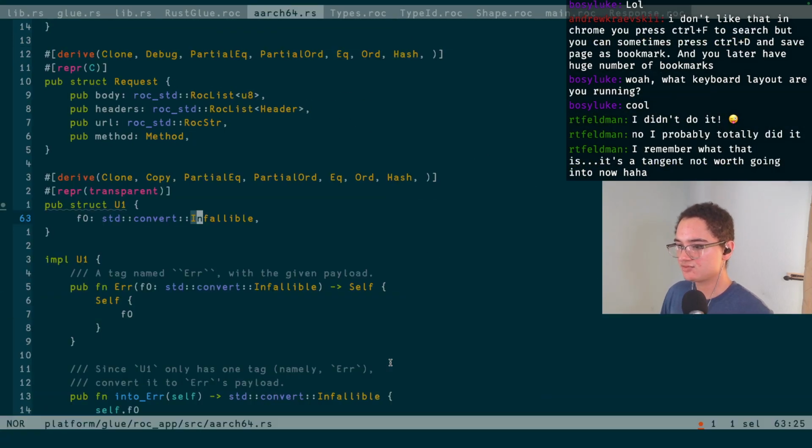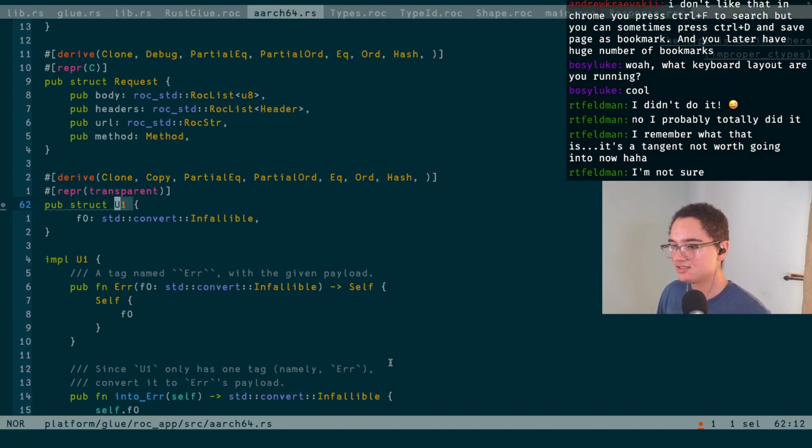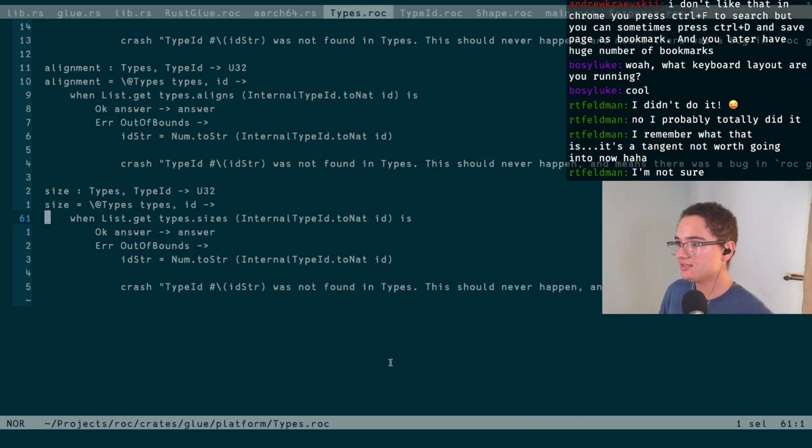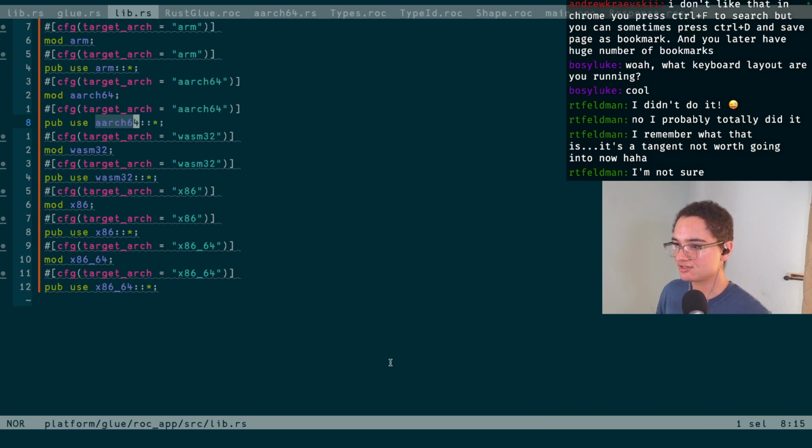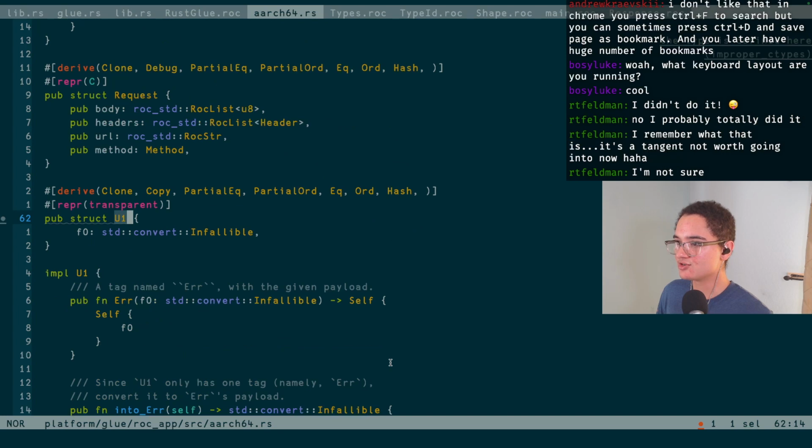Let's see. Also, did me changing that update this at all? No, it didn't. It's still just this U1. This should be the response type. Okay. I think because I don't want to rabbit hole into glue for too long, I'm probably just going to take my current fix that I'm pretty sure is correct and save it, and then later come back and look at this much bigger glue rabbit hole of it totally just ignoring types and generating whatever this is.